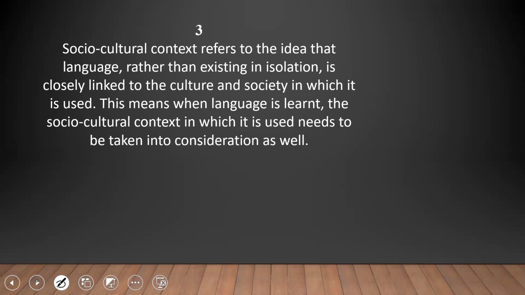Then tries to speak a few small words. So language will develop when it interacts. It is not that it develops when the child sits idle or isolated. This means when language is learned, the socio-cultural context in which it is used needs to be taken into consideration. So in which culture a kid is growing also affects the language development of the kid.